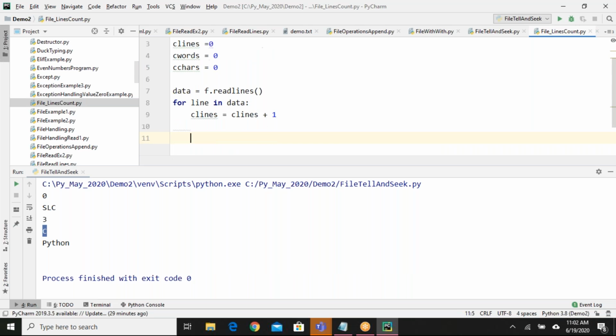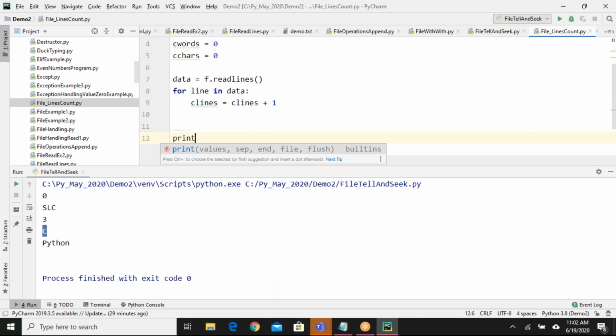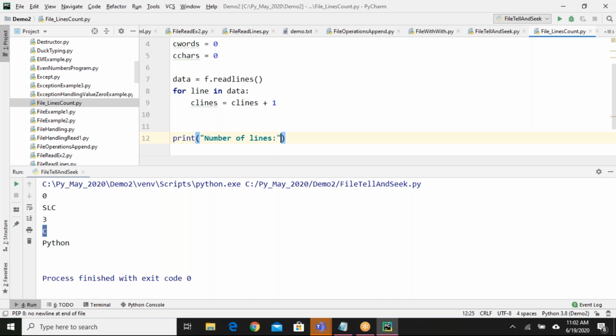Then outside the loop, print number of lines, c lines. Will it give the number of lines or not? The same program we have already written in the previous session. I think you forgot. Is it clear? We can print the number of lines. Is it clear or should I explain in depth? If it is clear, I'll talk about the next, number of words and number of characters.